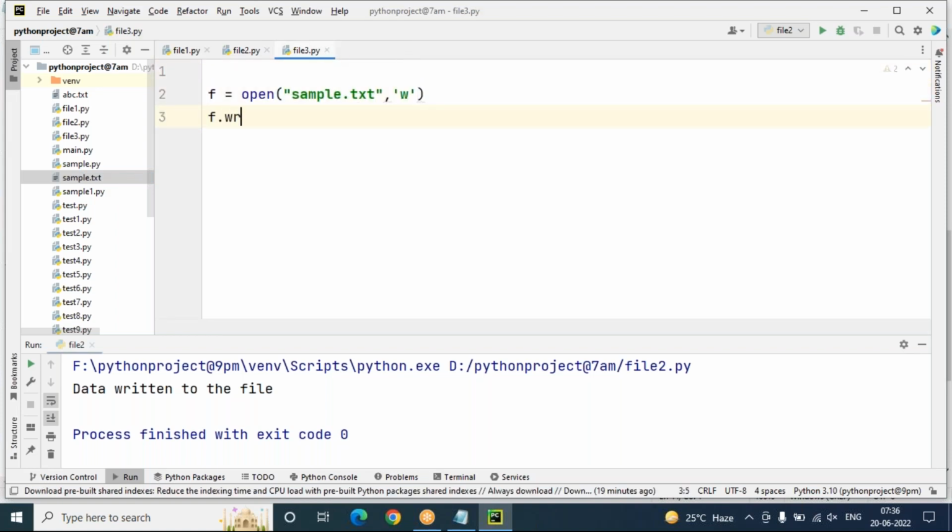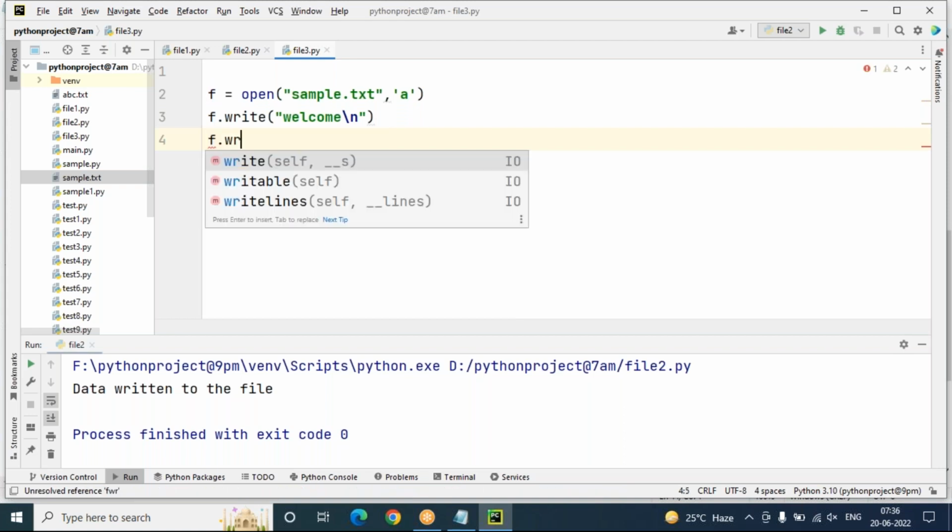Now I'm not using w mode here. I'm using append mode, because I want to show you how, however many times I execute, every time it's going to add the data here.